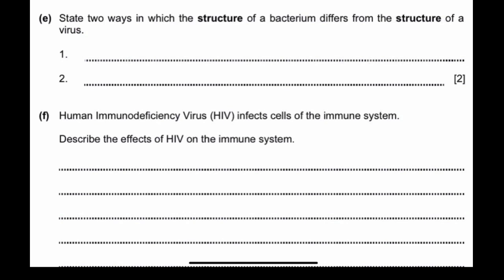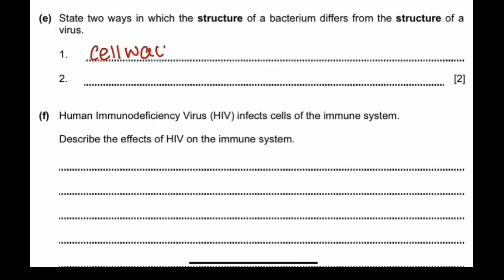This is called peptidoglycan. This is not something you need to know, but it's always good to know. The cell wall of a bacteria is typically made of peptidoglycan, a mixture of protein and carbohydrate.